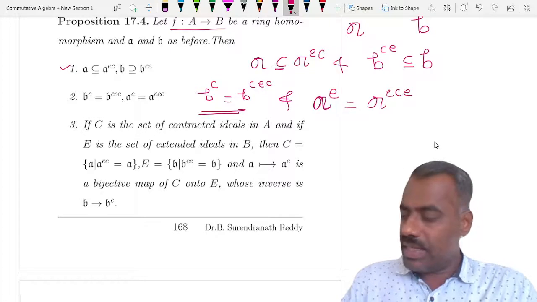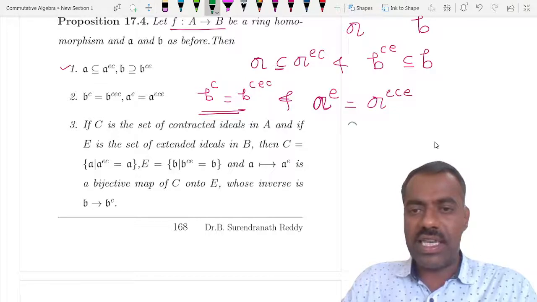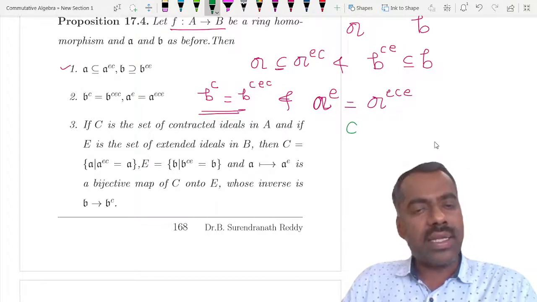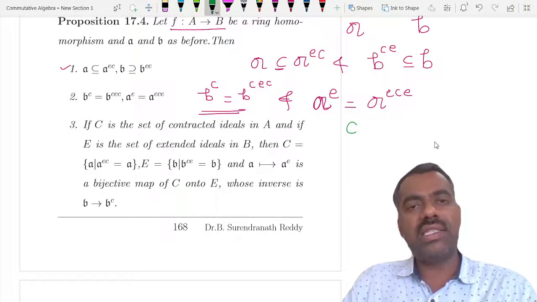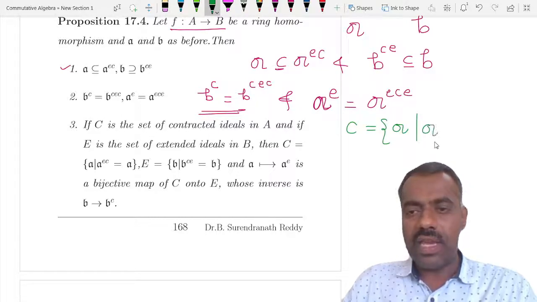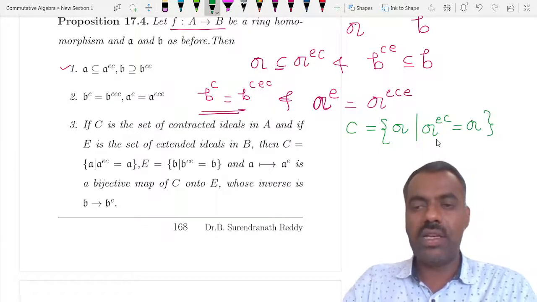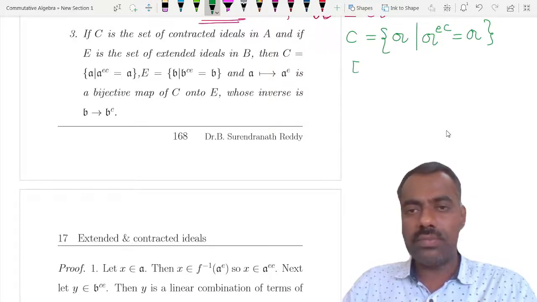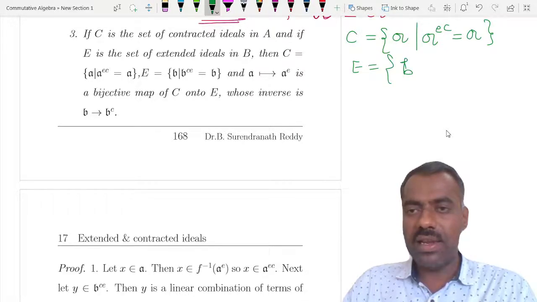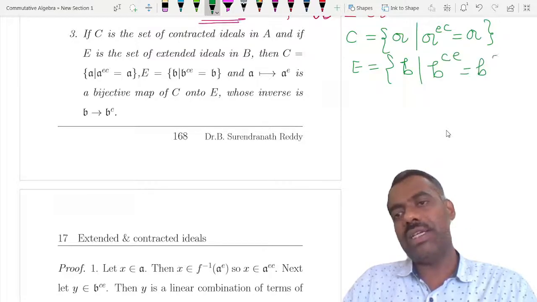The third interesting result is this. Let C be the set of contracted ideals in A, and E the set of extended ideals in B. Then the contracted ideals are nothing but those a such that, if you extend it and contract it, you get the same a. Similarly, E consists of ideals b of B such that when you contract it and then extend it, you get b.